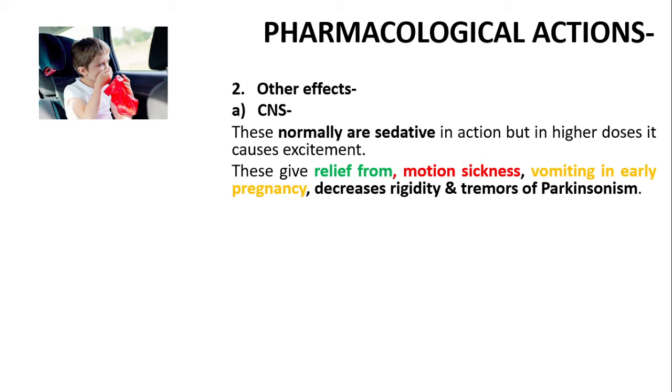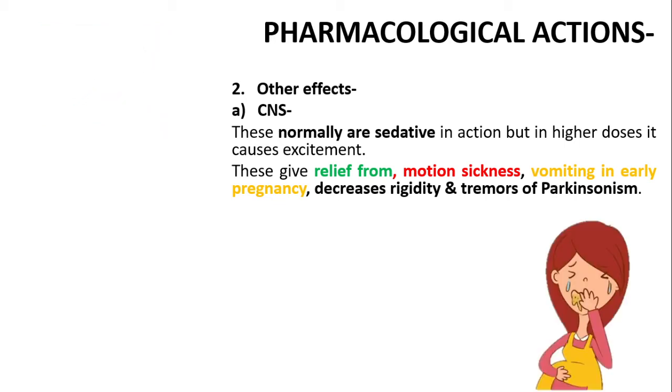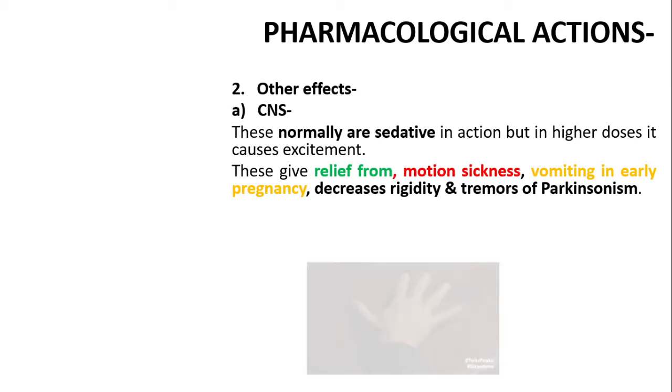It is also used to get relief from motion sickness. Many of us have a problem whenever we sit in the opposite direction and travel in a bus or a car or anywhere. At that time we get a little vertigo and nausea or vomiting, which we call motion sickness. That motion sickness gets relief from this antihistamine, as well as the early vomiting stages of pregnancy. It is also used for the treatment of tremors.